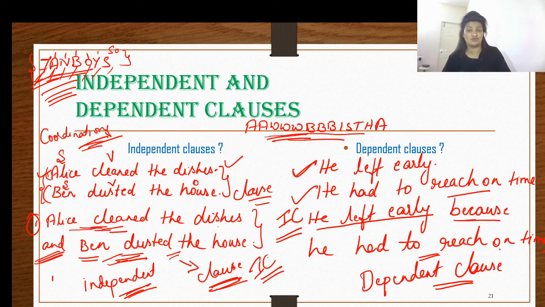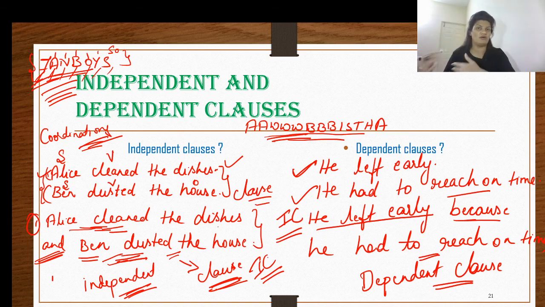He had to reach on time. Now when you consider that alone, because he had to reach on time, does that tell you that it is a complete thought, or is it capable of standing on its own? Is it not demanding the completion of the meaning? Because he had to reach on time, all right, there is still continuation. There is an expectation from our side, or whoever is listening. They are like, okay, because he had to reach on time, what did he do? What was the other phrase? What is the continuation? What is the ending?